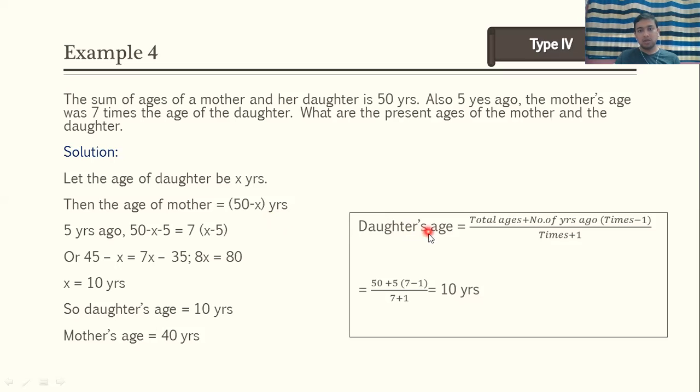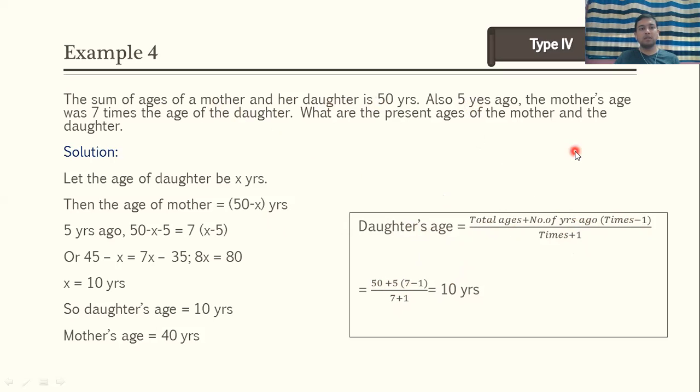You can use: daughter's age is equal to total age plus number of years ago in bracket times minus 1 upon times plus 1. What is the total of ages? The summation is 50. So 50 plus the number of years ago, which is 5, in bracket times minus 1.